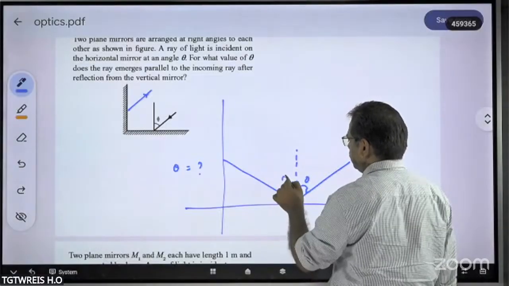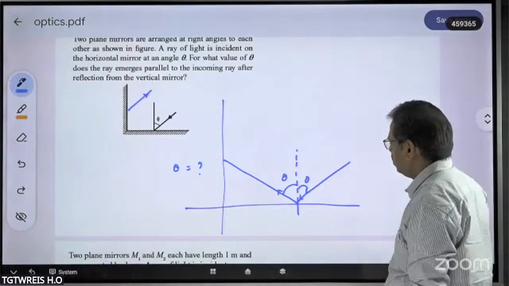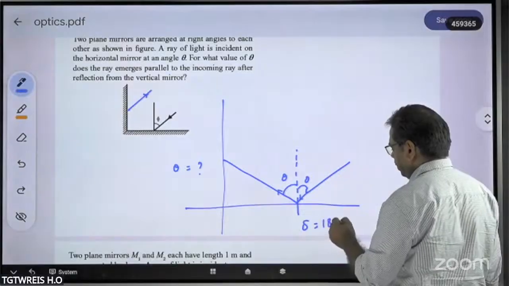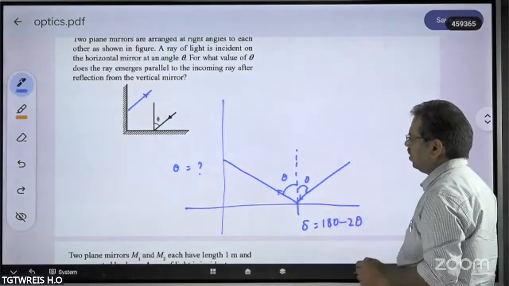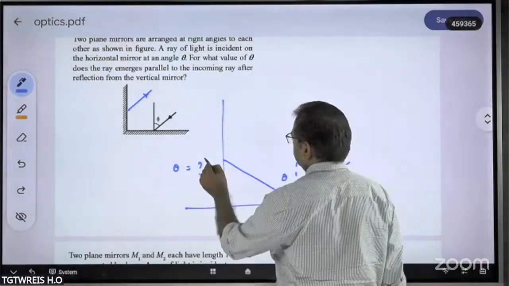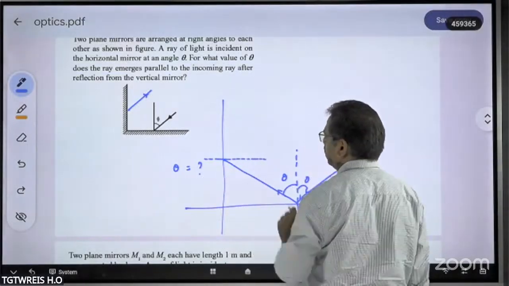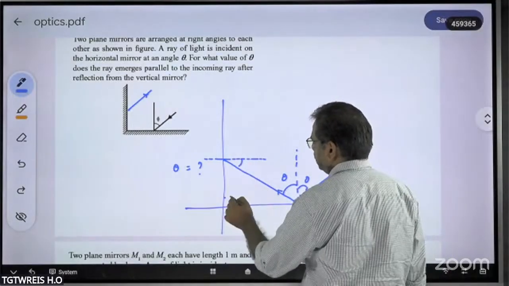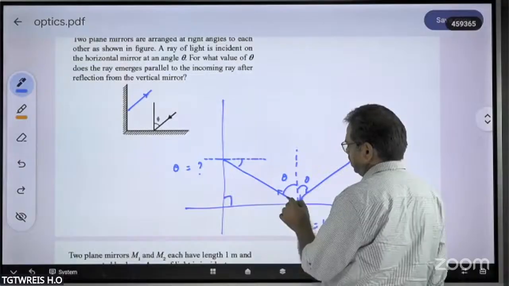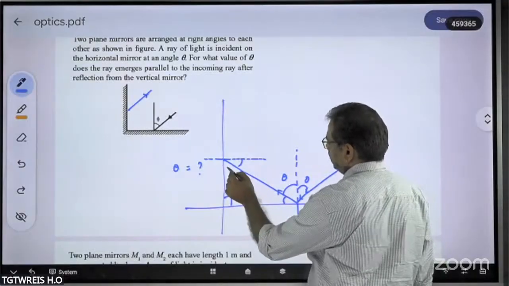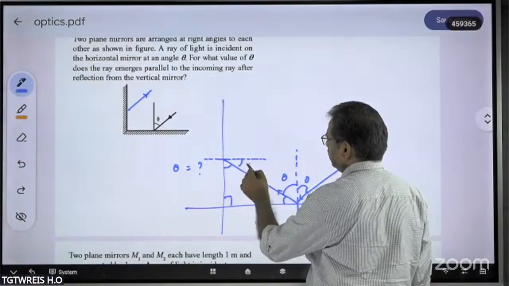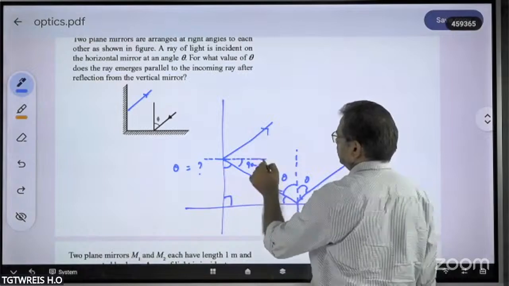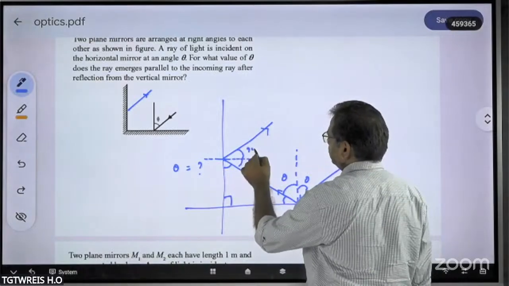So this angle is also obviously theta. So what is the deviation actually produced? We will get 180 minus 2 theta. Then here how much angle of incidence will take place? This one. This is already 90 degrees. This is 90 minus theta. Then this will get theta. This will get 90 minus theta. And again it will be reflected. That is equal to 90 minus theta.